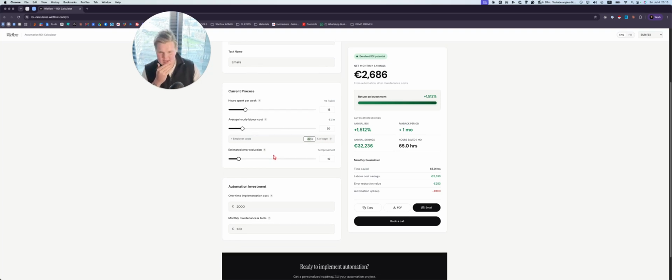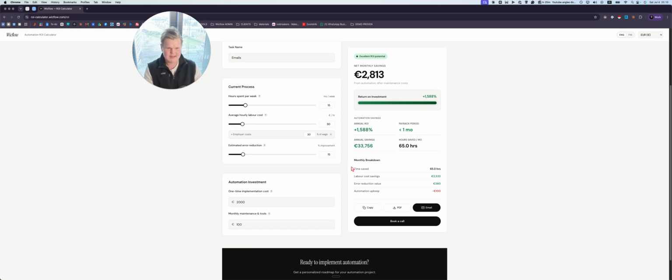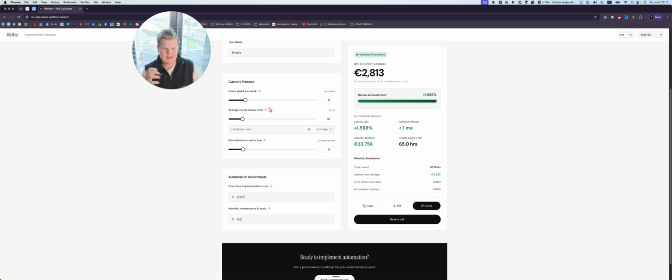And then we have estimated error reduction. What I mean by this is essentially that when a human is doing this, humans make mistakes. AI would never make mistakes, all right? But humans make mistakes, and there might be something where you mess up the order, you put in the wrong data, whatever the case is. But let's just say that we can reduce errors by 15%. All right, this will also improve the business in ways other than just saving time. So now we have the benefits. This is the current process, and if we can automate this whole process, then this is the benefit that we will get.